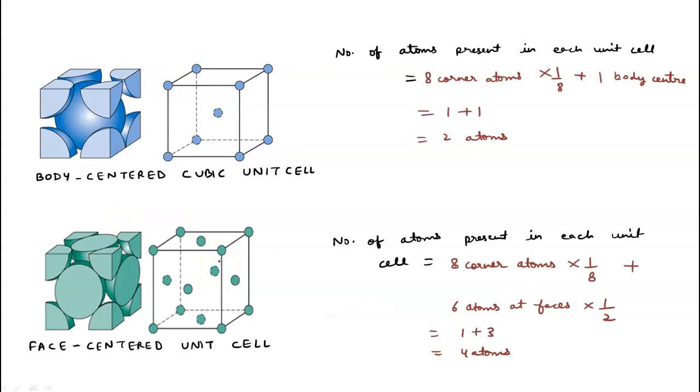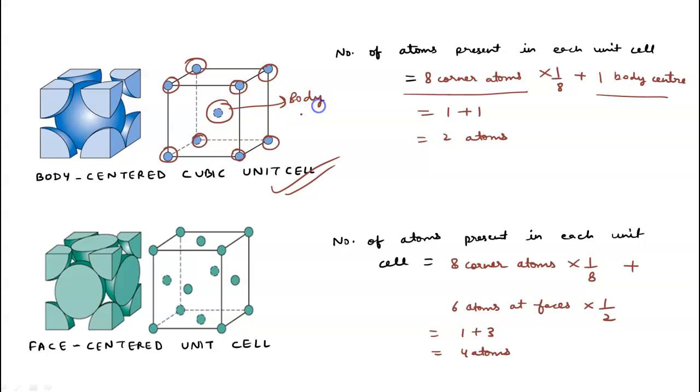Next is the body centered cubic unit cell. In this, 8 constituent particles are present at the corners, plus 1 at the body center. So 8 into 1 by 8 plus 1. This gives 1 plus 1, that is 2 atoms.